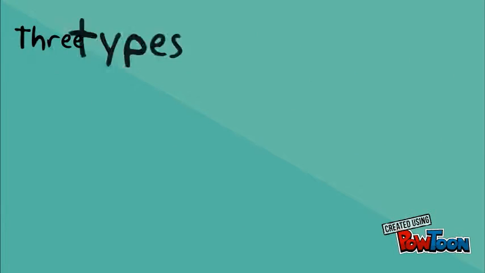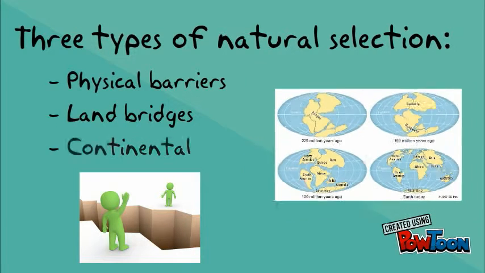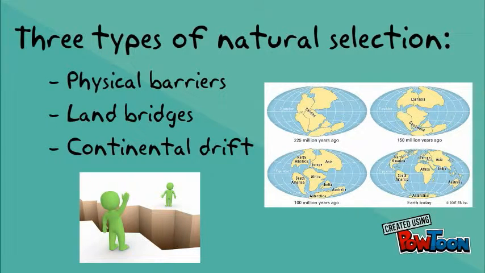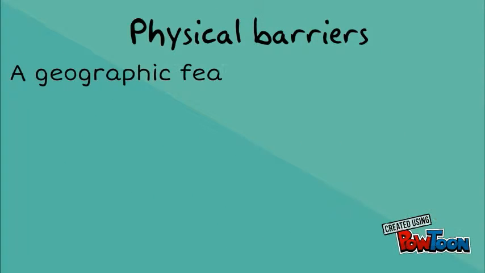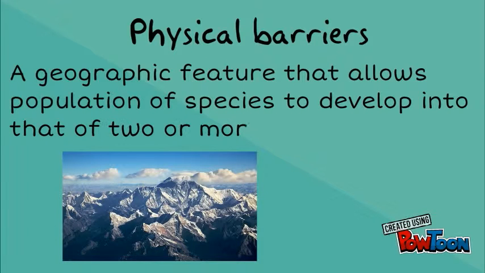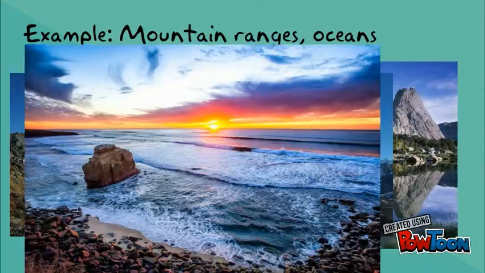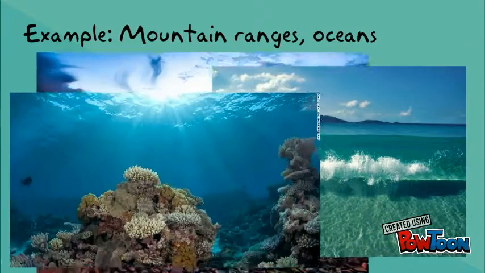There are three types of natural selection, which are physical barriers, land bridges, and continental drift. Physical barrier is a geographic feature that allows a population of species to develop into that of two or more new species. An example of physical barrier can be anything, ranging from a mountain range to an ocean.